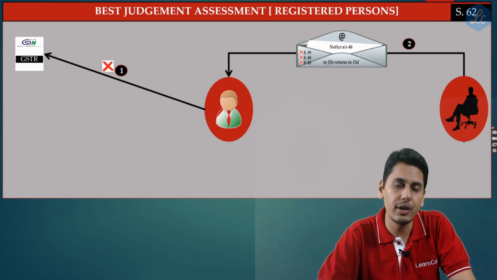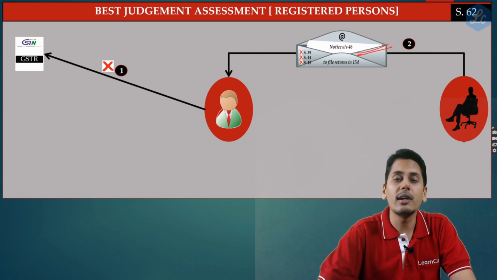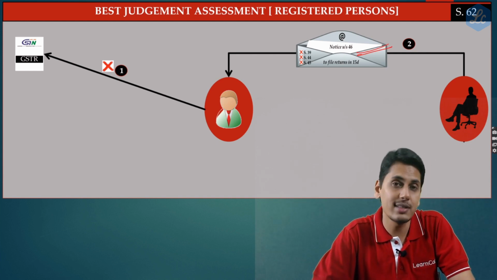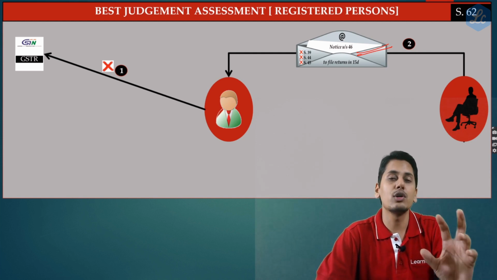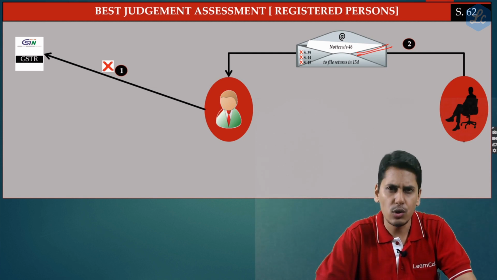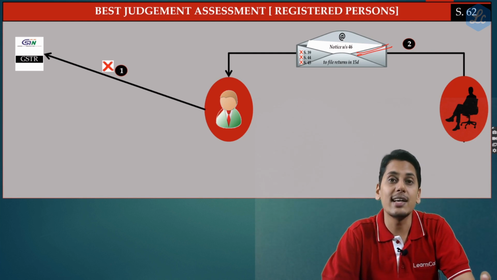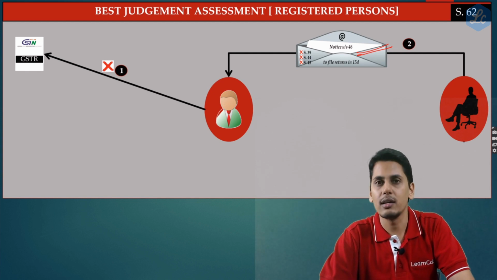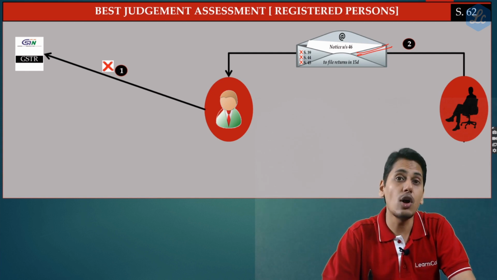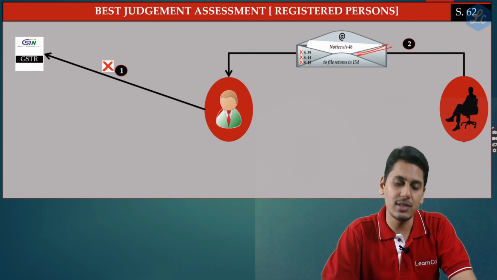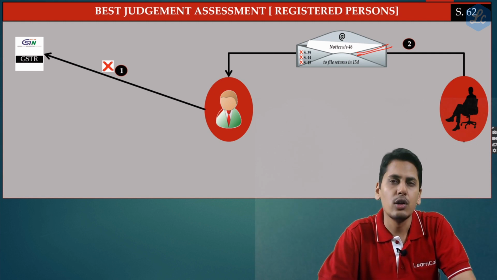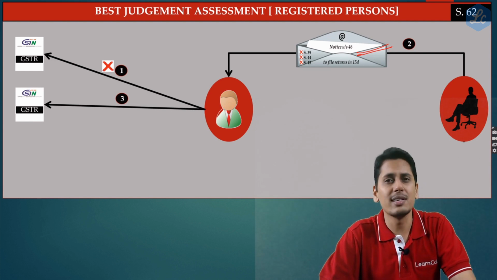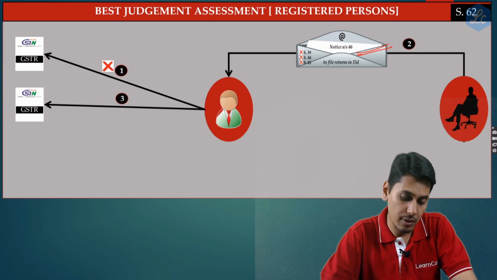Friends, please understand and differentiate. This notice is not a show cause notice which is given under section 62, because a show cause notice would come with a specified amount. A show cause notice would tell, come and show cause as to why so much of tax along with interest and applicable penalty should not be collected from you. So now friends, this is not a show cause notice. It is only a notice asking this registered person to file the returns within a period of 15 days.